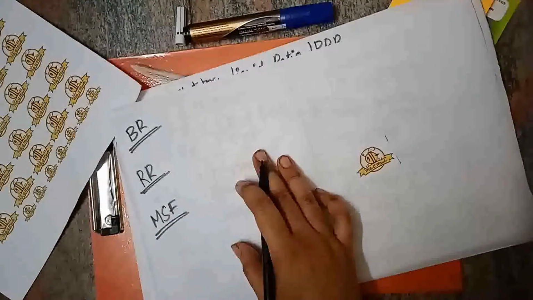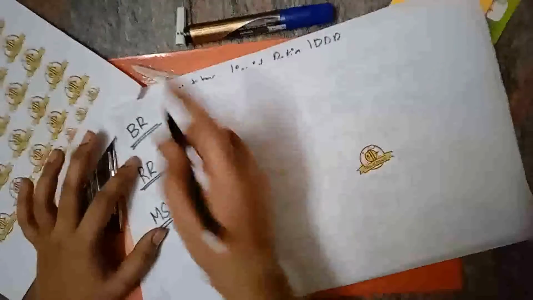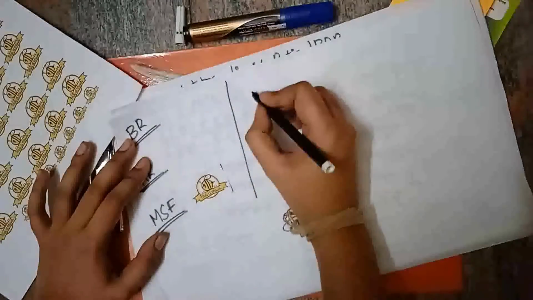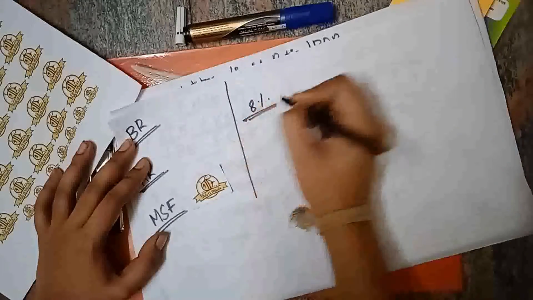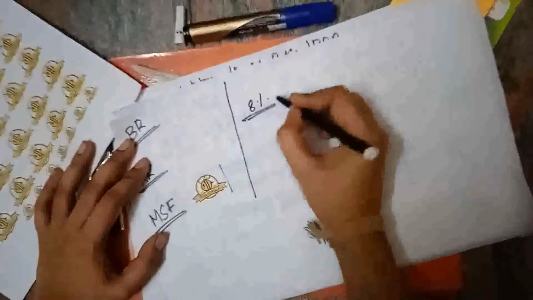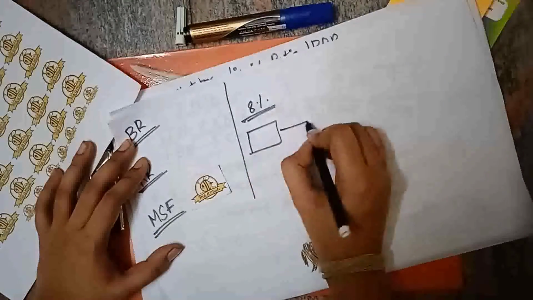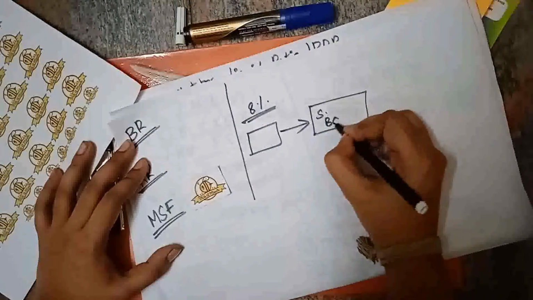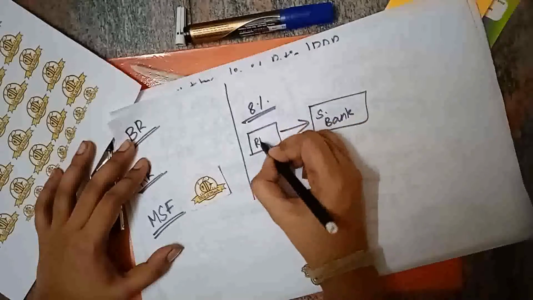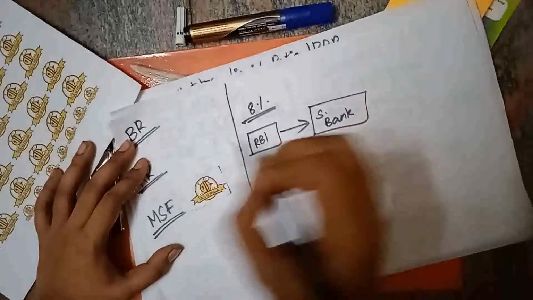So in these three cases also, the interest rate is fixed by RBI only. Say the interest rate is 8%. RBI is the one lending money to the banks, the scheduled banks. For the scheduled banks, RBI is the lender. So RBI lends money at 8%.